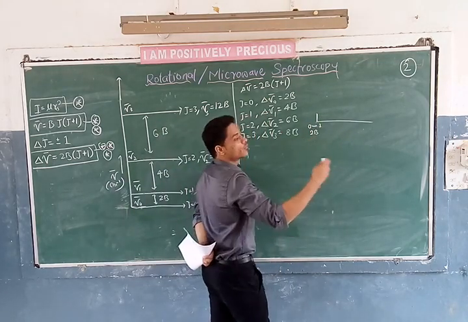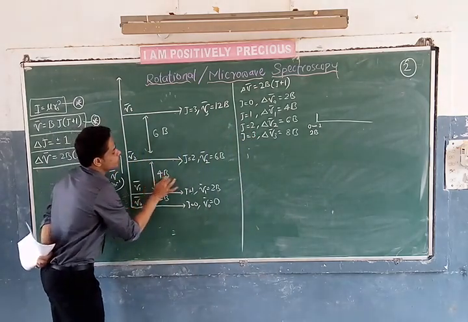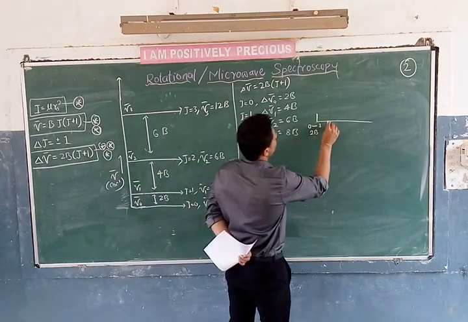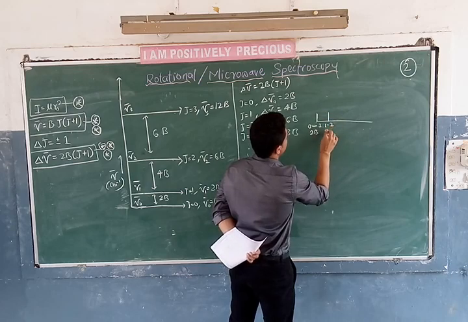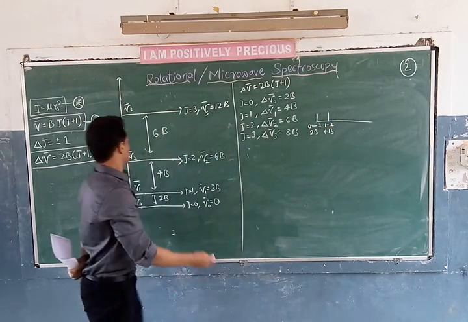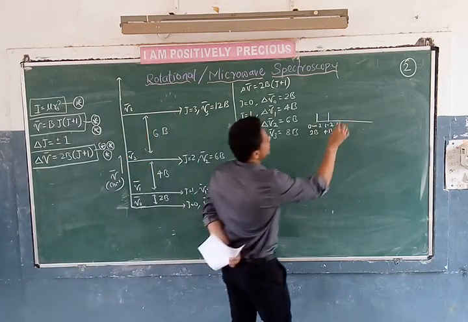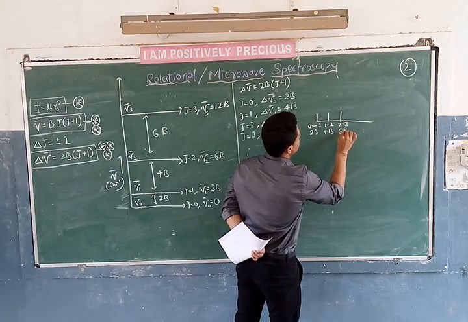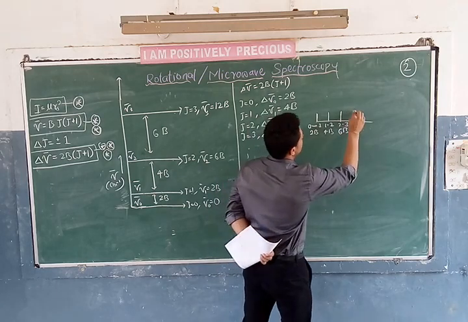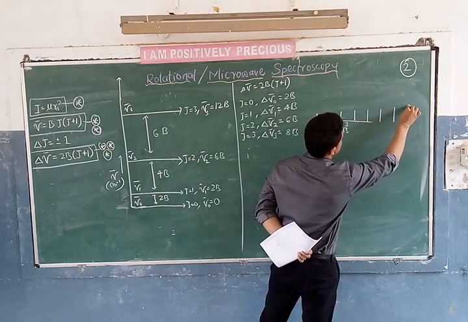From 1 to 2, the value will be 4B. Similarly, from 2 to 3, the value will be 6B. Further, 8B, 10B, 12B, 14B, 16B.